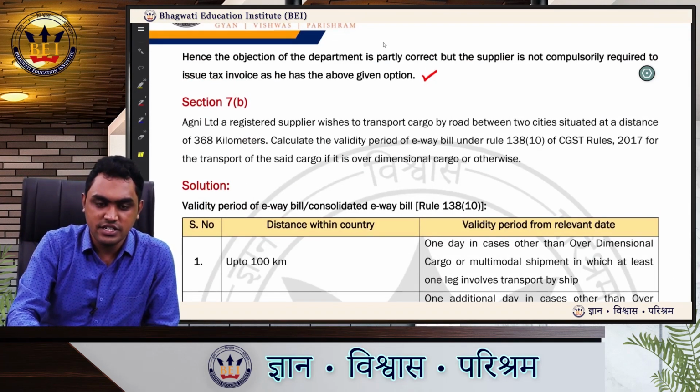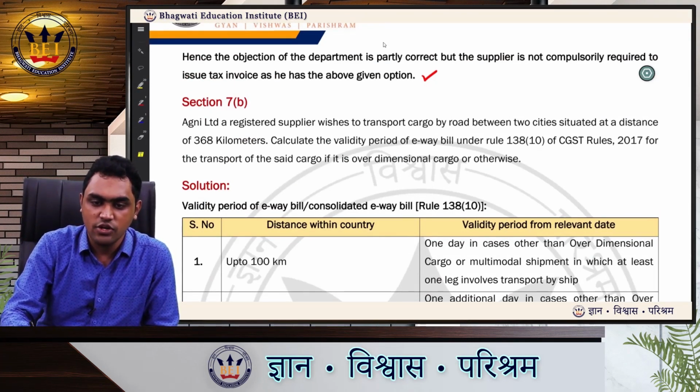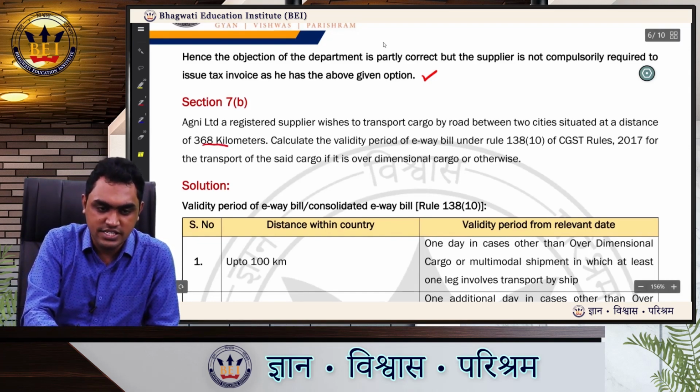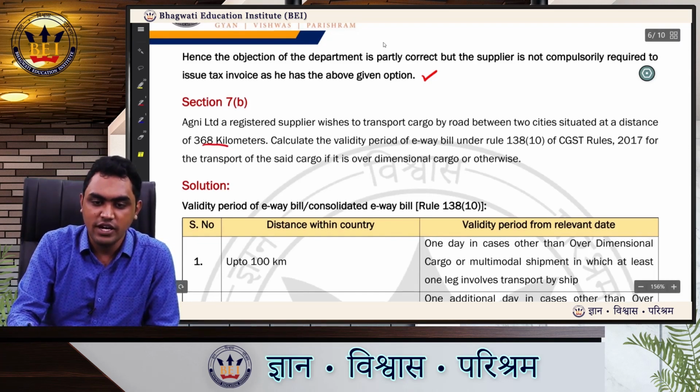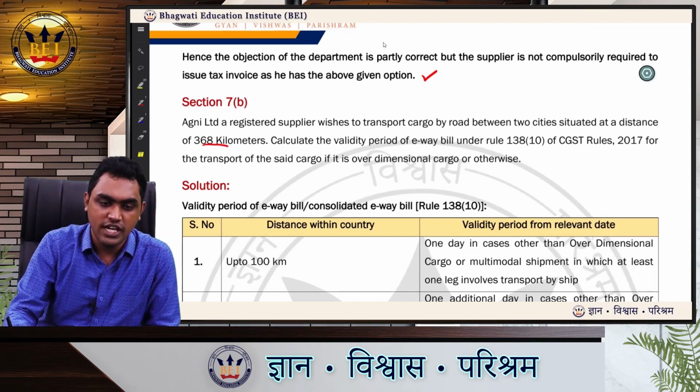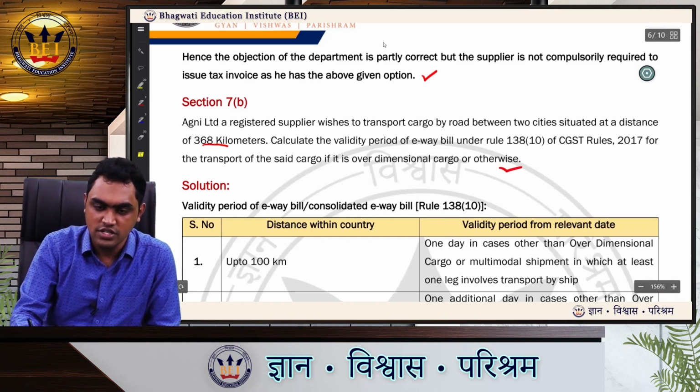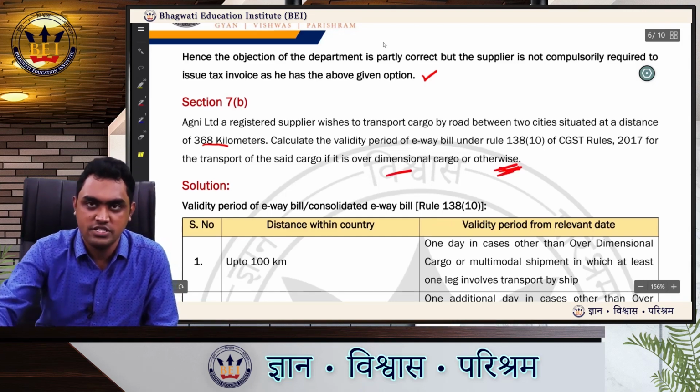Agni Limited, a registered supplier, wishes to transport cargo by road to two cities situated at a distance of 368 kilometers. Calculate the validity period of e-way bill under Rule 138(10) of CGST Rules 2017 for transport of the said cargo if it is over-dimensional cargo or otherwise. So both you have to do. If it is over-dimensional cargo, if it is not over-dimensional cargo.